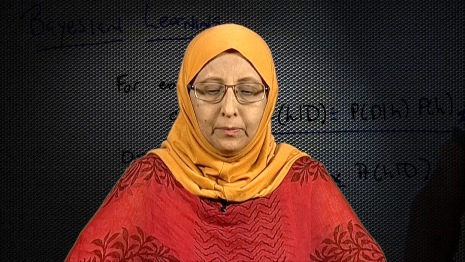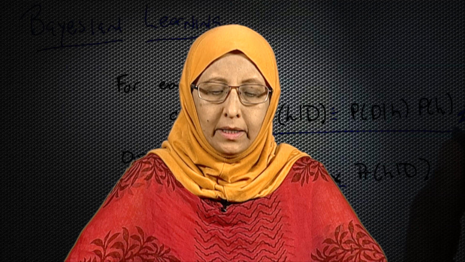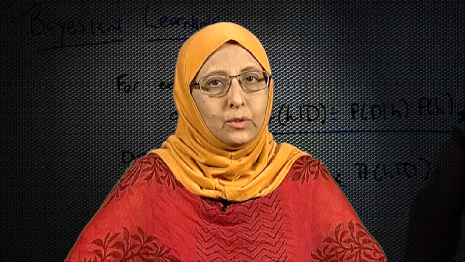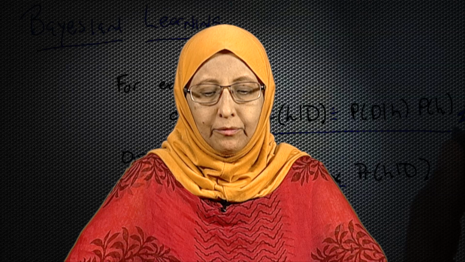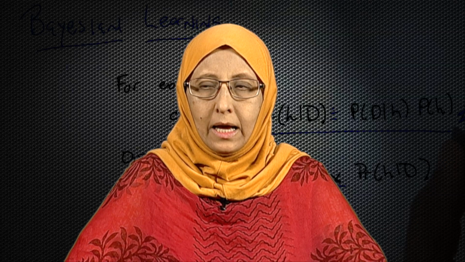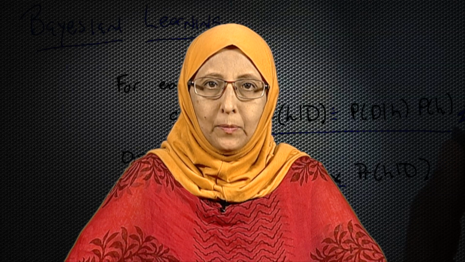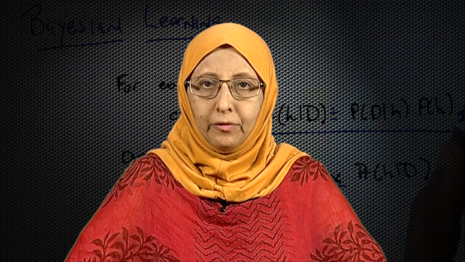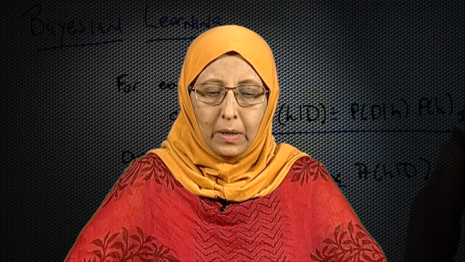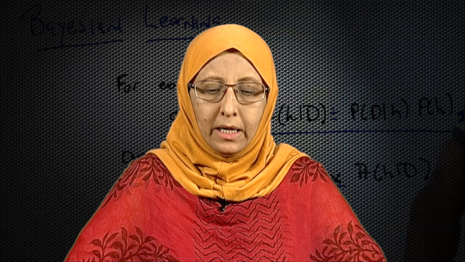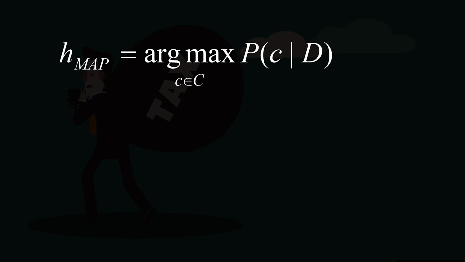So, we are just saying the same thing, but we have added argmax in the beginning. Essentially that is what I was telling you. I was saying that we have to compute two probabilities and take the maximum of that. The same thing is stated in this beautiful equation, which we call the MAP hypothesis. We are saying argmax of, for the different classes you compute the probabilities P(c | D) and take the maximum. That is very simple.